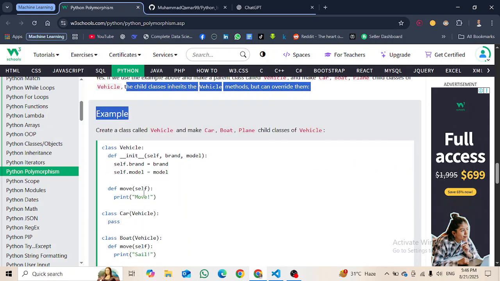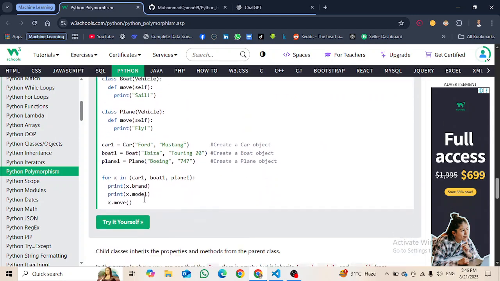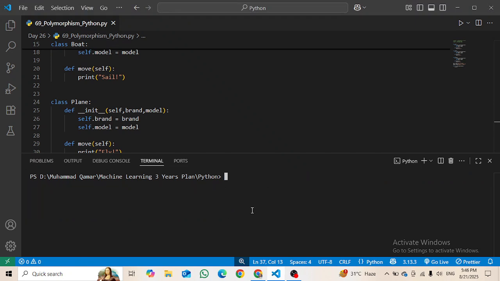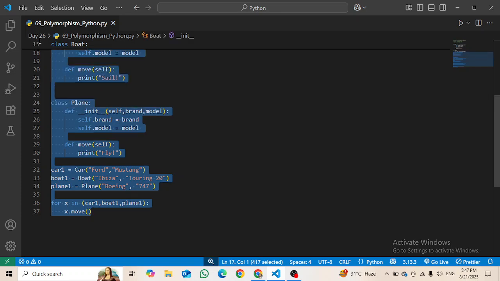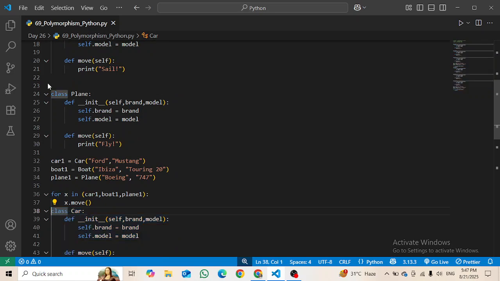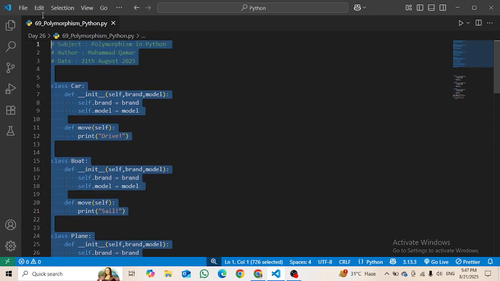So we have a vehicle and we have move. It is the same thing, but we have to make a parent class for it. First of all, I am going to clear the terminal and hide this terminal, then select the whole code that I have written so far. By selecting it, Shift Alt and Down arrow, we will just copy it. Then I will move it down here and make the above code a comment.